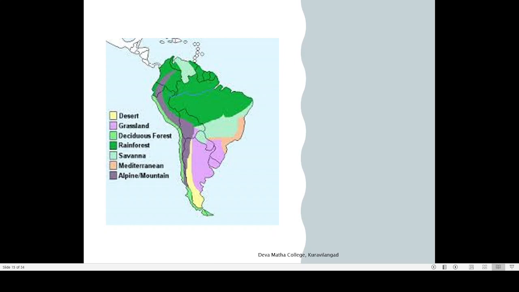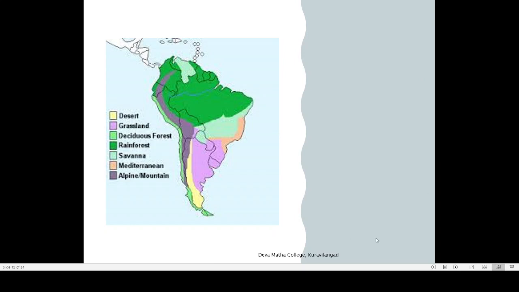You know teak, do you know that? So what happens to teak? During a certain season there will be a falling of leaves. Such types of trees, the trees which shed leaves during the winter season, basically come under deciduous. In Malayalam we call it ilavazhikkunna kadugal. That is the meaning. So deciduous will be characterized by trees or plants where there will be falling of leaves during the winter season. But in the case of rainforest, they will be permanently green. There will be no falling of leaves during the winter season. That is the primary difference.